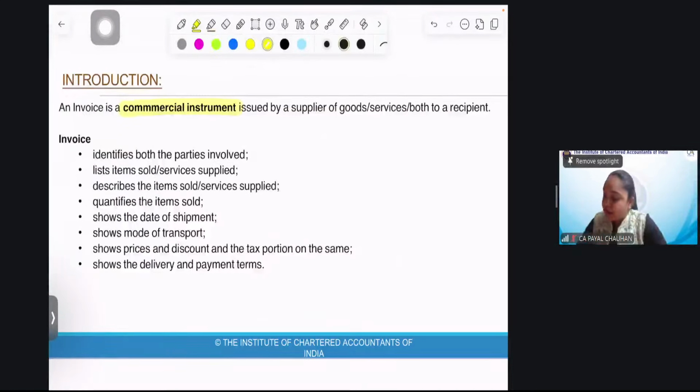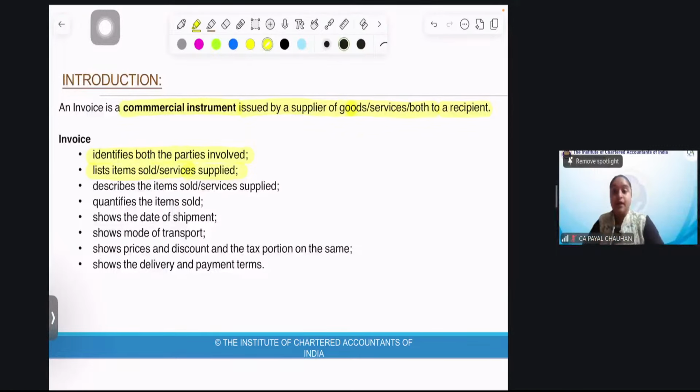Who issues it? It is issued by the supplier of goods, service, or both, of course. And to whom is it issued? It is issued to the recipient of goods, service, or both. Then the invoice identifies both the parties involved. Of course, in the invoice, there is the information about the supplier and also the information about the recipient. Then it lists the items sold, services supplied.